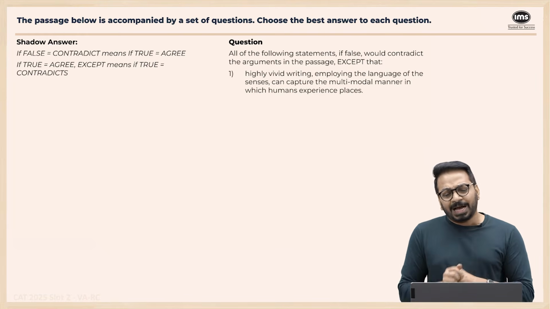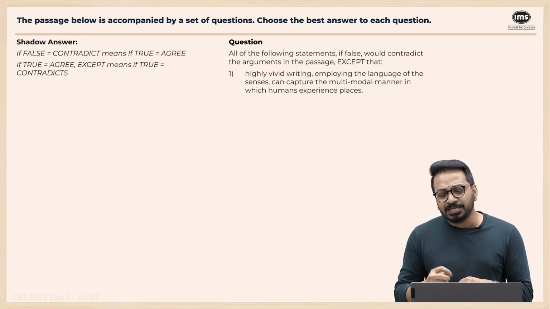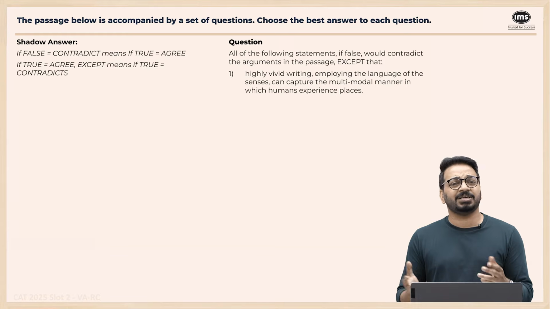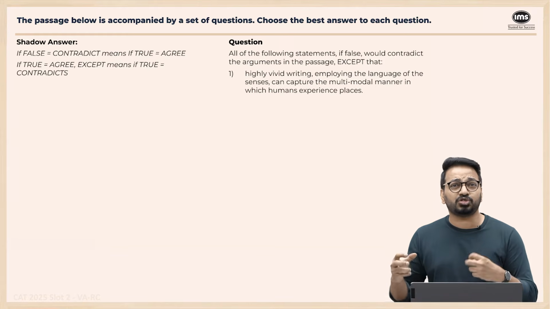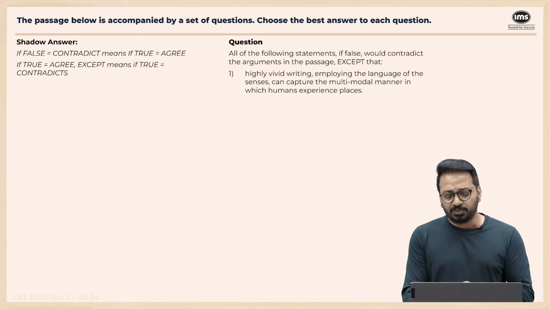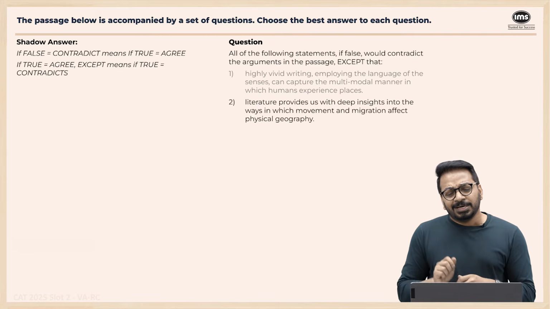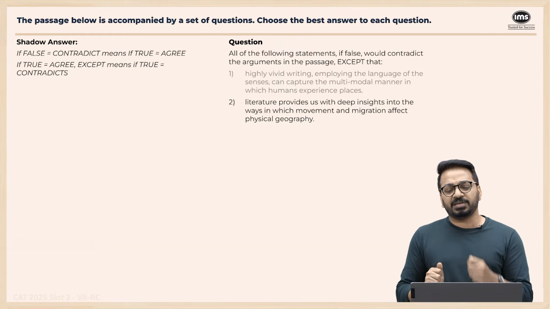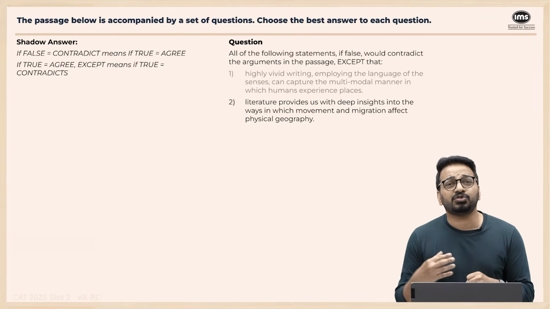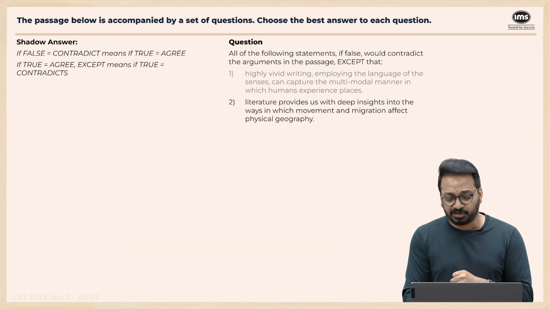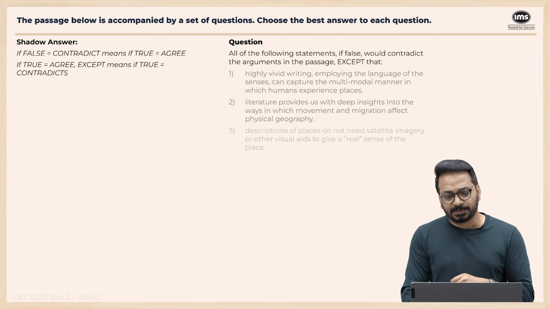Now you go ahead. Highly vivid writing employing the language of senses can capture the multimodal manner in which humans experience places. This is clearly mentioned in the passage, that this multimodal manner, so spiritual, emotional, visual connection to places. So this is definitely true as per the passage. This is not an answer. Literature provides us with deep insights into the ways in which movement and migration affect physical geography. This is also clearly mentioned, migration, how humans affect landscape, how landscape affect humans, right? So this is also not our answer.